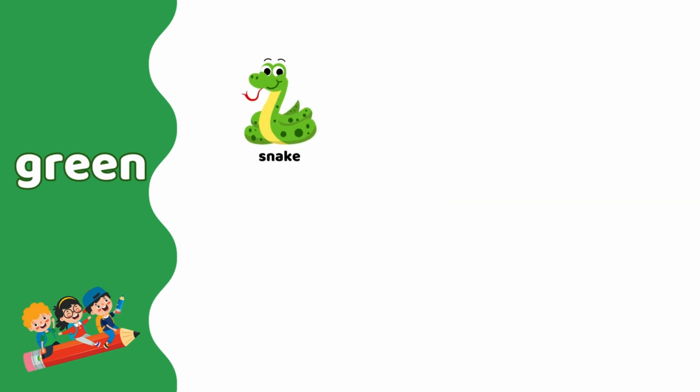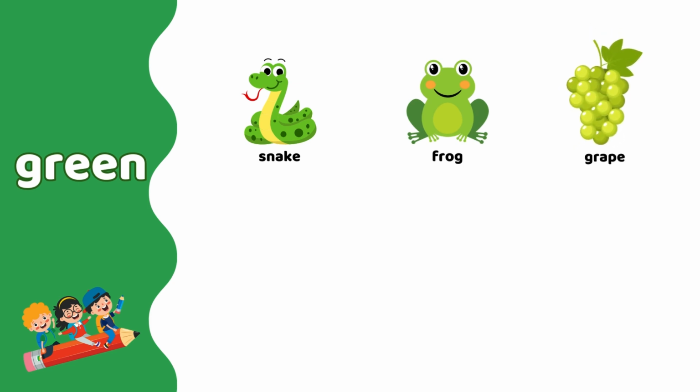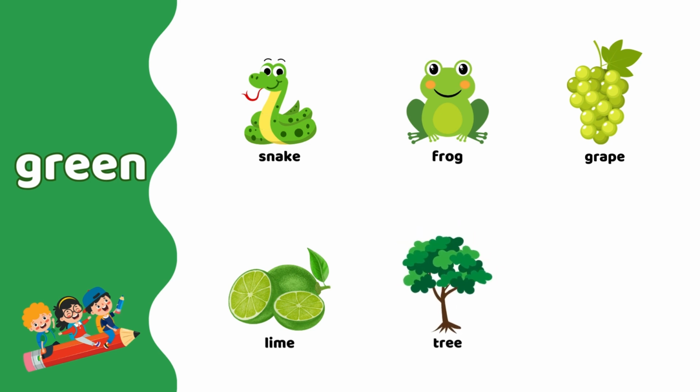Snake is green. Frog is green. Grape is green. Lime is green. Tree is green. Broccoli is green.